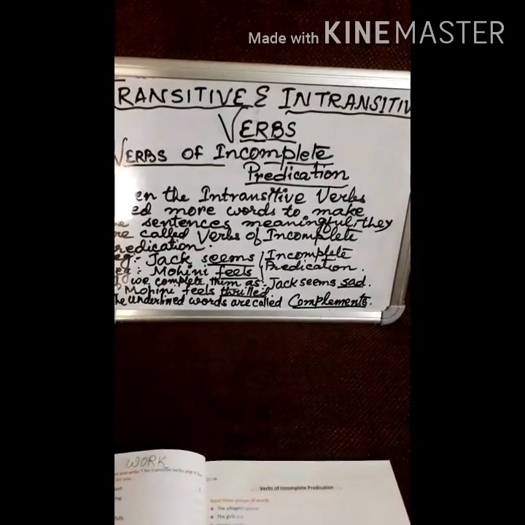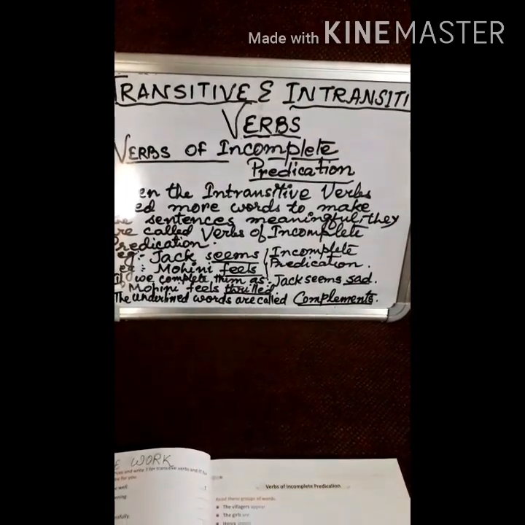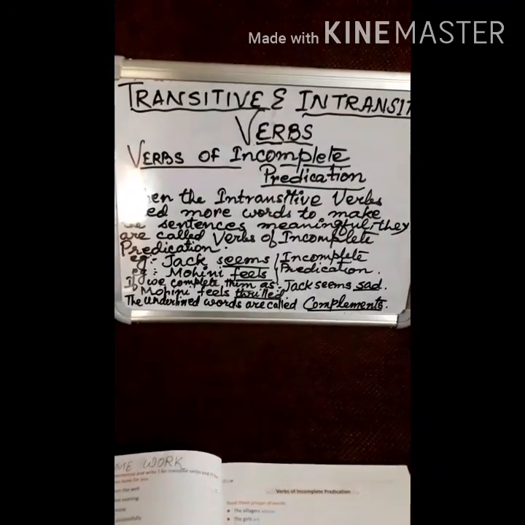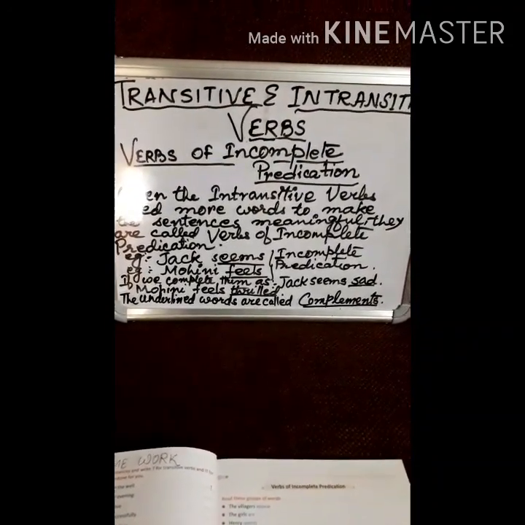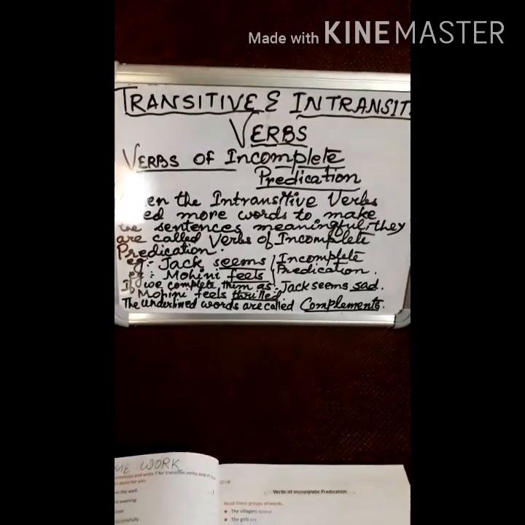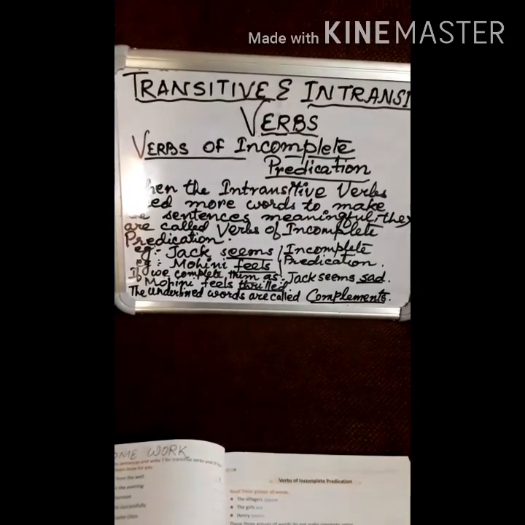So these kind of verbs will be called verbs of incomplete predication. In that case, we have to add some more words, a single word or more than one word, to clear the sense of the sentence.